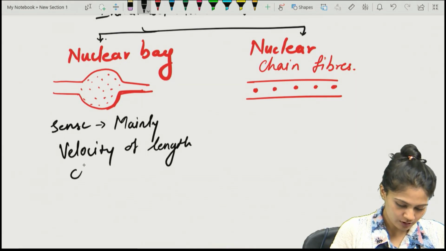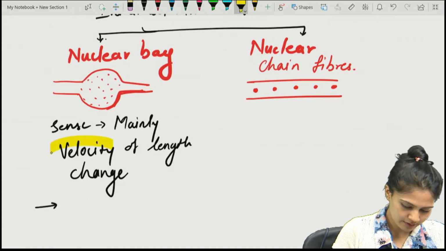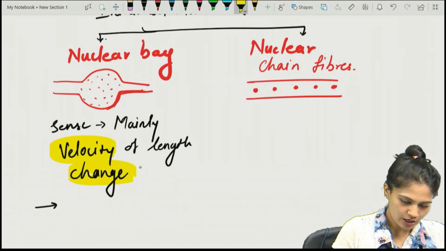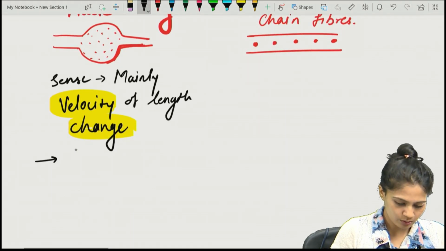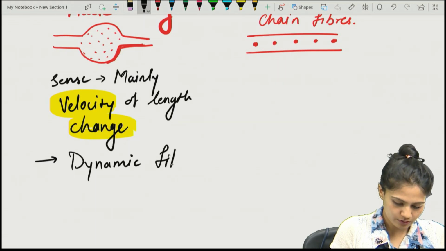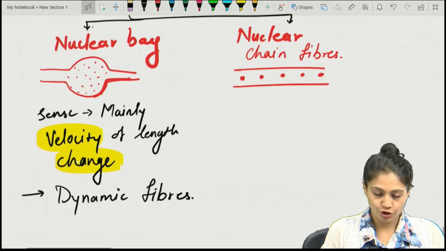It will sense the velocity change, and that's why they are known as the dynamic fibers, right?